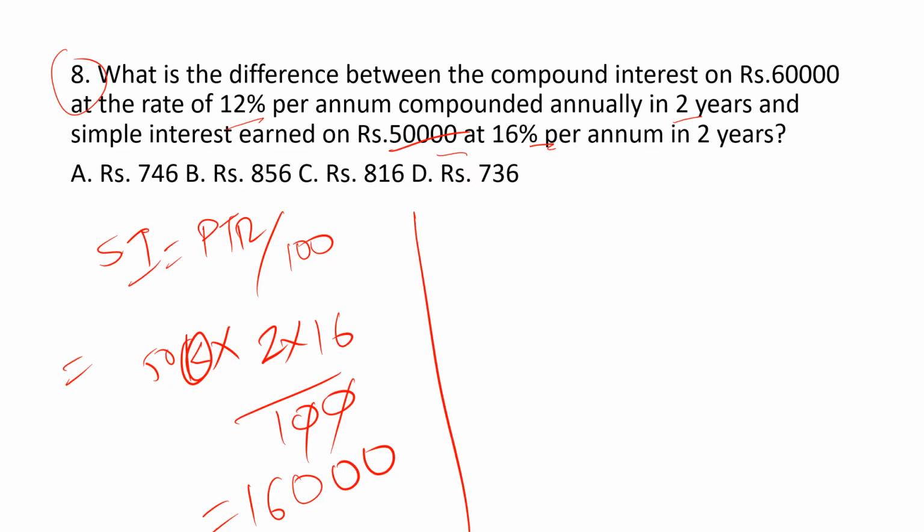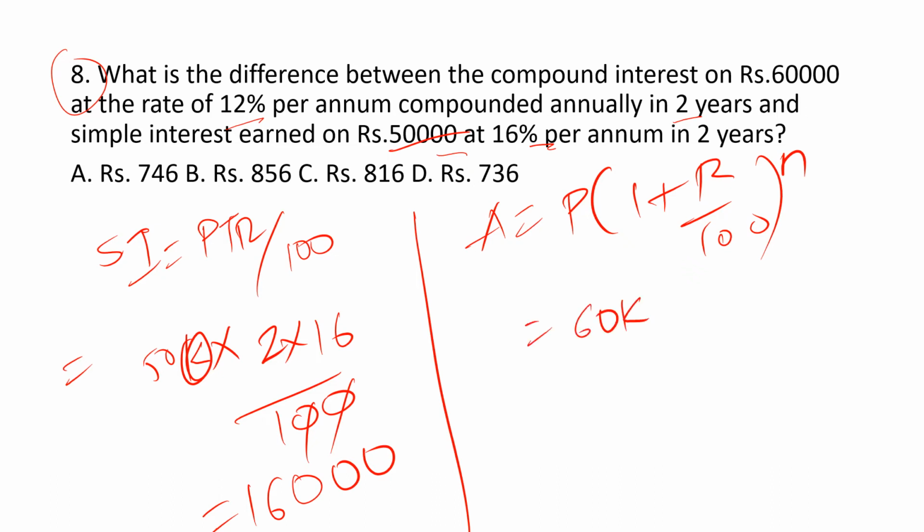And finding the compound interest, we know the formula. Amount is equals to P into 1 plus R by 100 whole power n. N is equals to time period. And here the principal is 60k into 1 plus R by 100, rate is 12%, 112 by 100 whole square. Simply we can make 112 by 100 as, cancelling 0, 1.12.